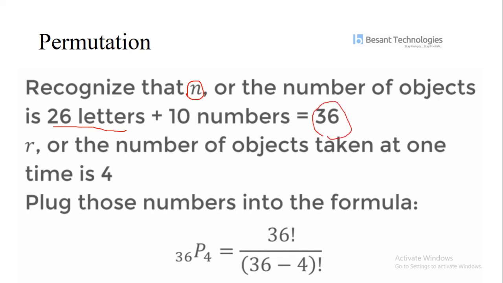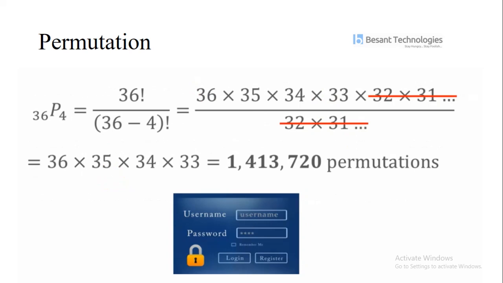The number of objects taken at a time is 4. Plug those numbers into the formula: 36 factorial divided by (36 minus 4) factorial. Cancelling the repeated elements, we have 36 into 35 into 34 into 33. The number of permutations is 1,413,720.